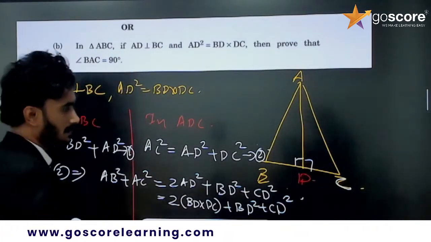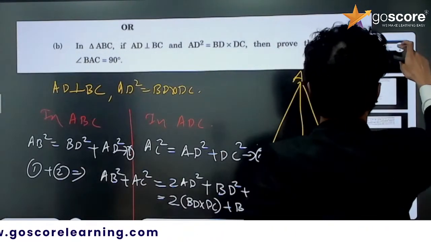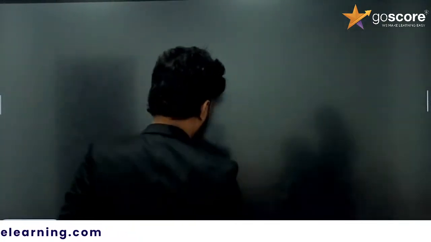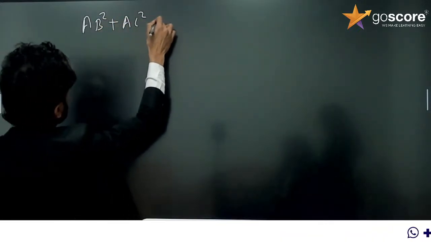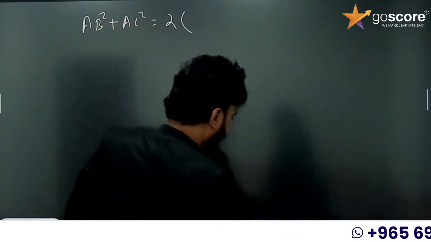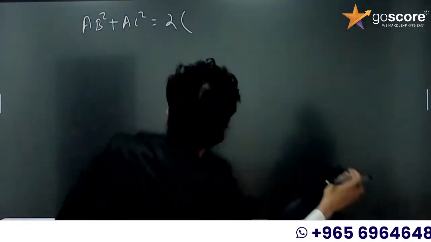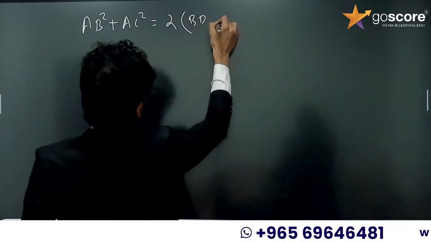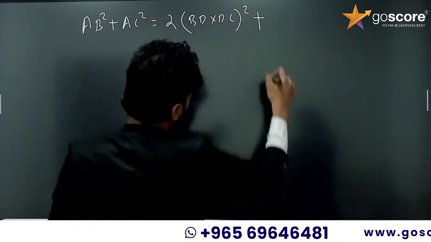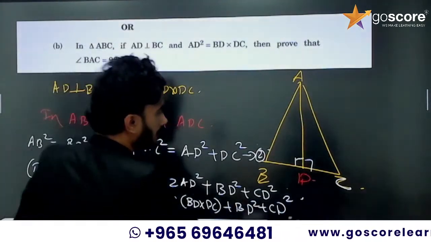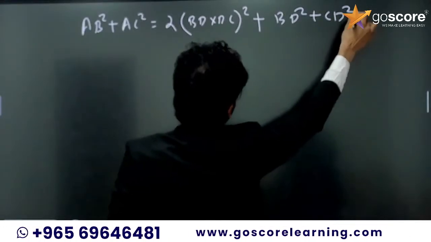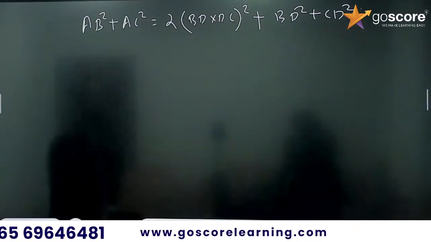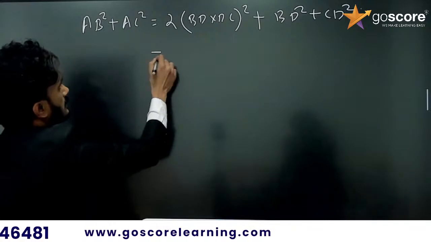So I am rewriting this one here. Okay, so AB square plus AC square is equal to 2 into BD into DC plus BD square plus CD square.